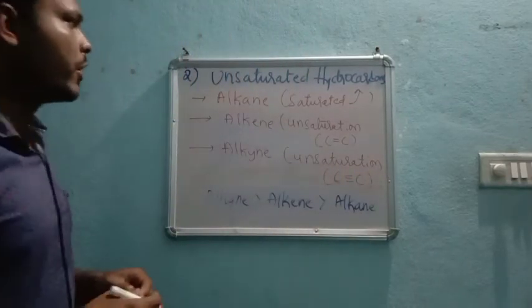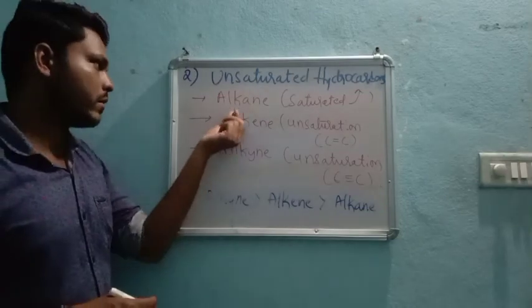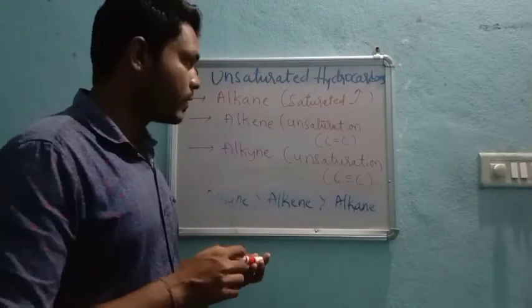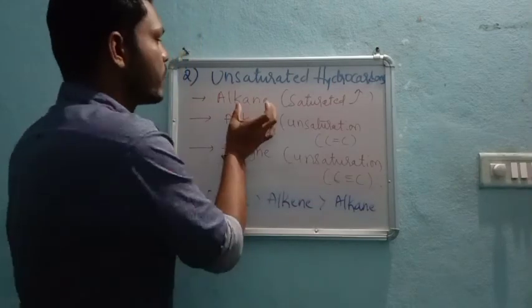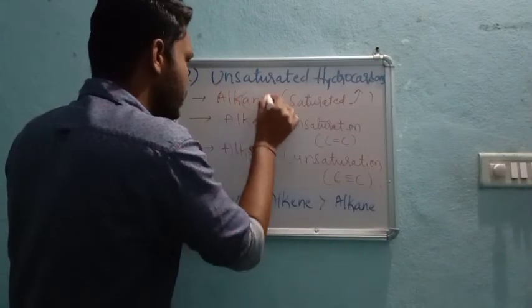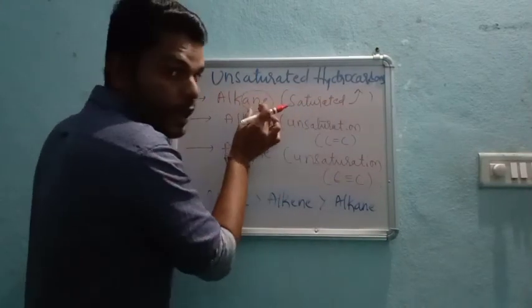During IUPAC nomenclature, I will explain these terms once again. We take suffixes from these compounds. For saturated compounds we take ane.